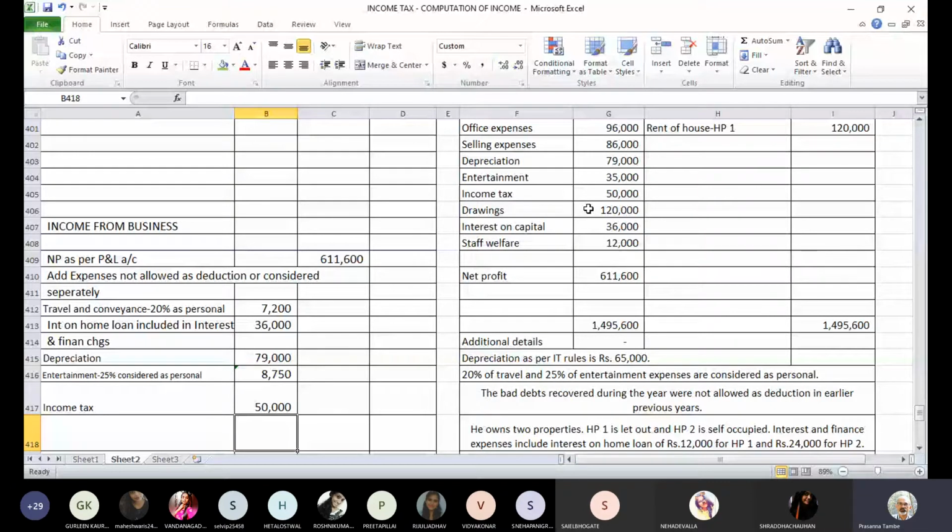Next is drawing, 1,20,000 rupees. Can we claim a deduction for drawings? Is it permissible? What is the meaning of drawings? What does it mean?